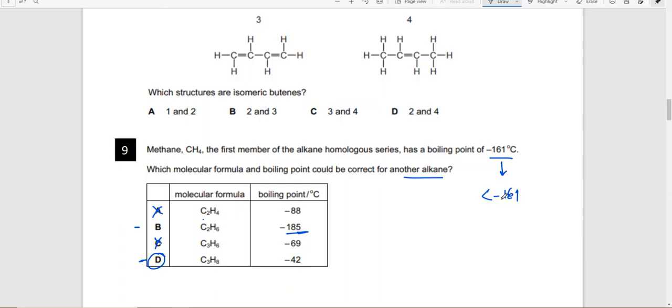Remember that with negative values, if you're going down to minus 150, it means that the boiling point has increased. So for ethane, the boiling point must be less than minus 161. So the answer would be D, minus 42. This fits.